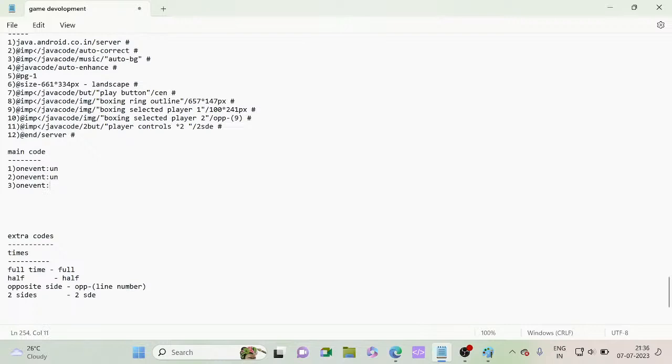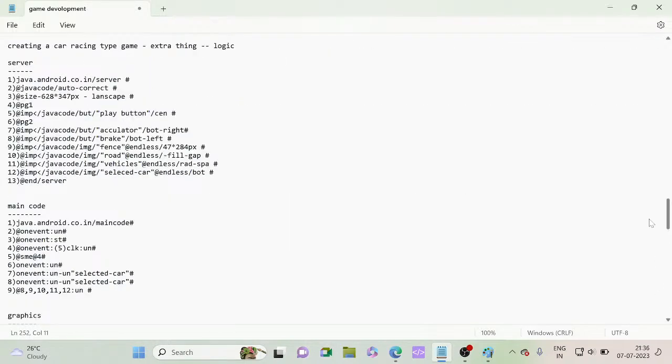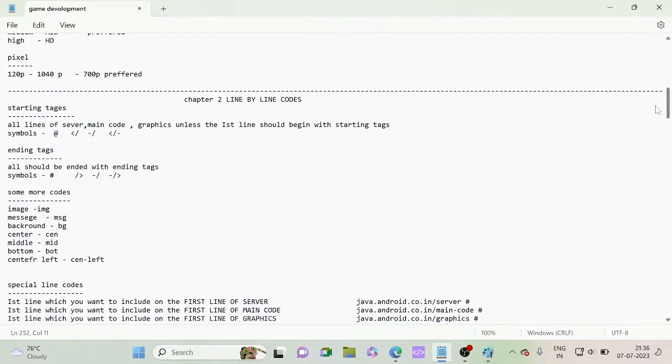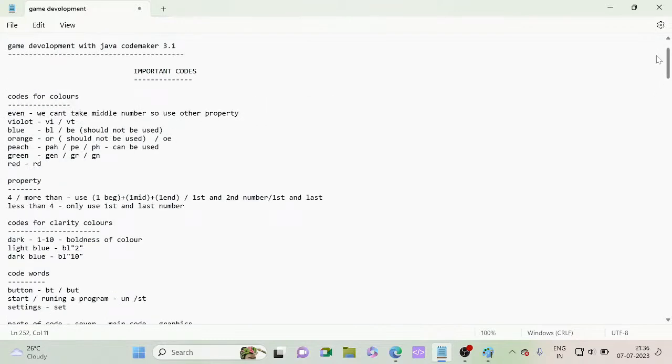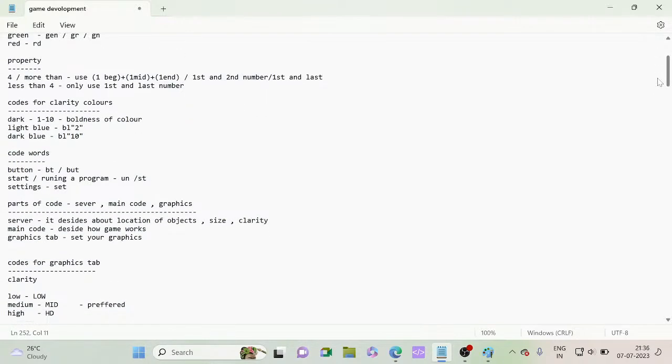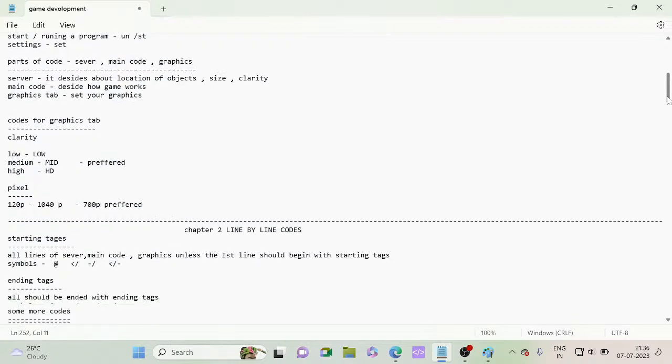On event, run. On event means when opened. See, when opened, it needs to be run. As we have said before, see it here, you can see this: start or run a programming.